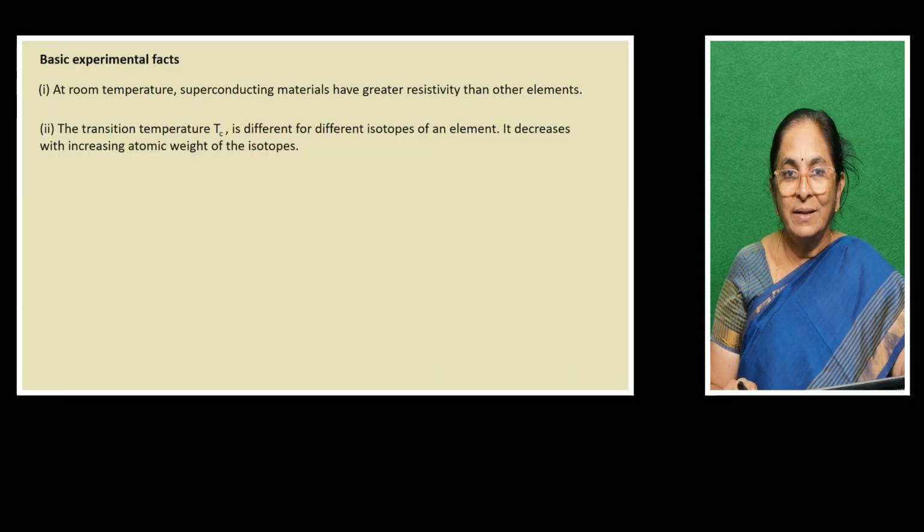Then we said the transition temperature Tc. Transition temperature Tc is the temperature at which, or below which, a conductor becomes a superconductor. This transition temperature, or critical temperature, is different for different isotopes of the same element. So you must know what is called an isotope.